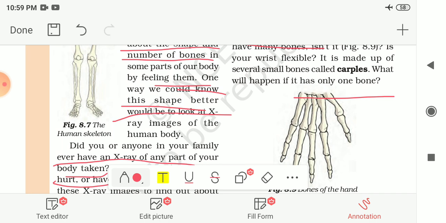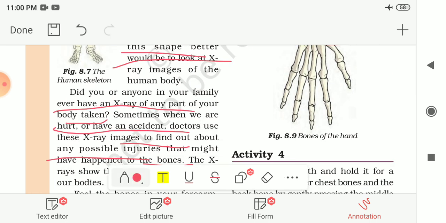And what will happen? Now imagine what will happen if it has only one bone. Then we cannot bend our fingers, so we will not be able to do any activity. We cannot write, we cannot drink water by our hand if there is only one bone in our hand. Here the bones of the hand are shown to you. You can see that there are many bones in our hand. They are smaller in size, but there are many in number.